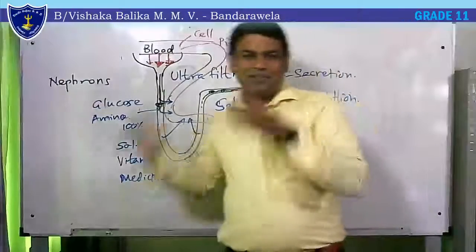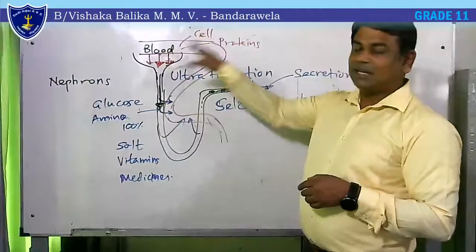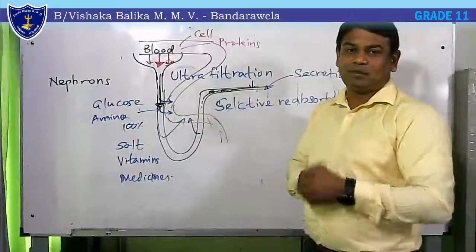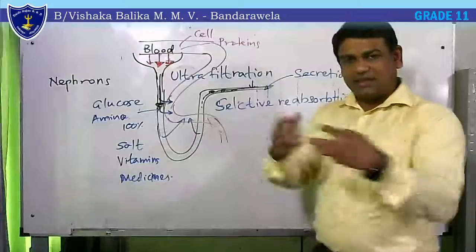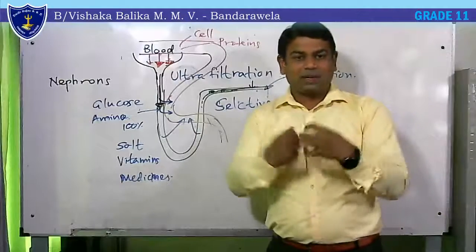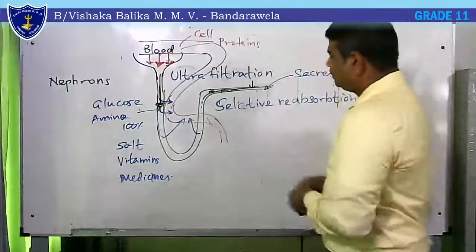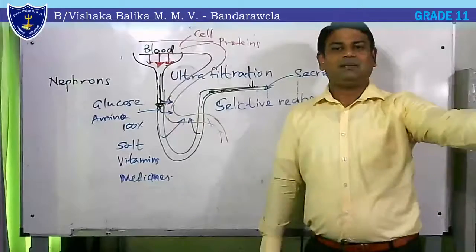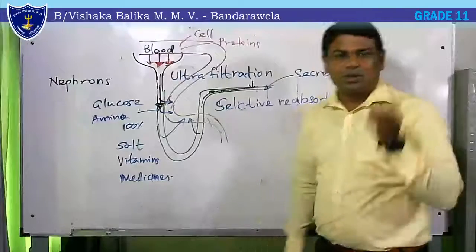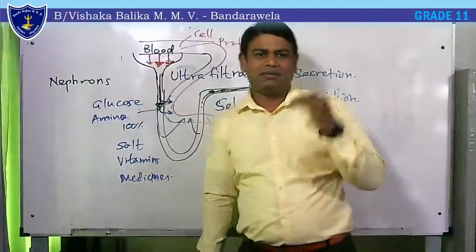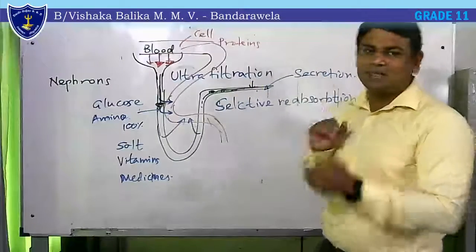Now let's compare this process and the sweeping process. At the beginning, blood kept its own things and removed everything. For sweeping, you keep your things and send the rest. People stay at several places and collect the important things like glucose, amino acids, salts, minerals, vitamins, and they are taken back. Finally, at the doorstep, some materials which were missed out can be thrown away. That is the secretion. So kidney filtration goes through three main steps: ultrafiltration, selective reabsorption, and secretion.